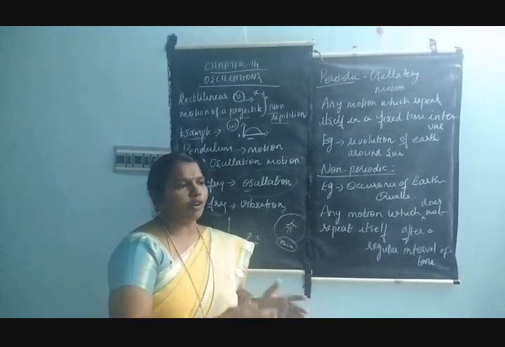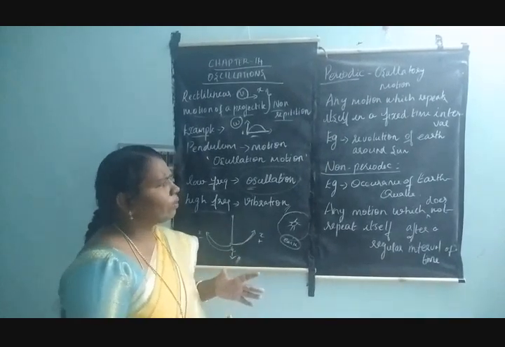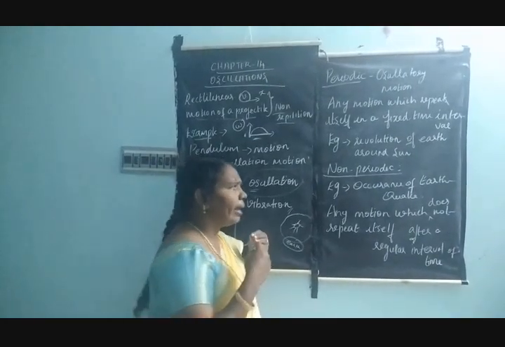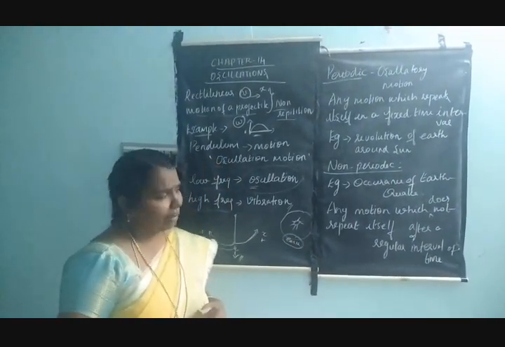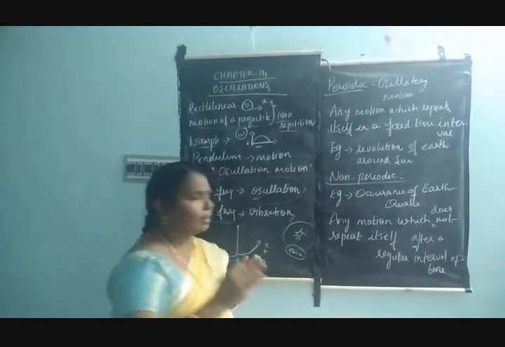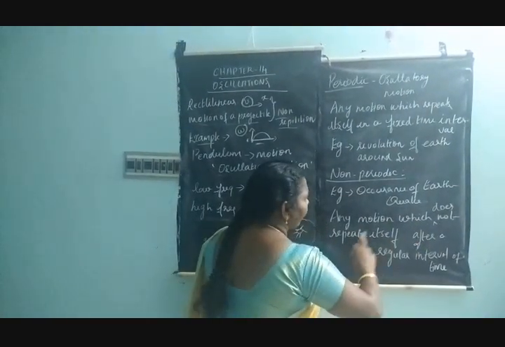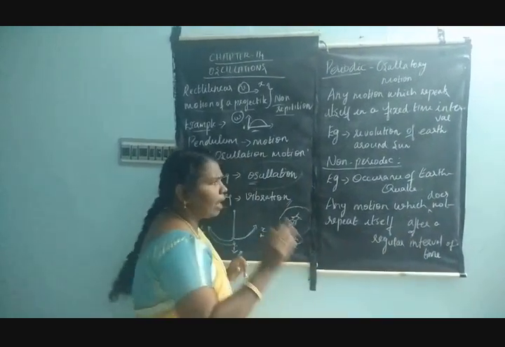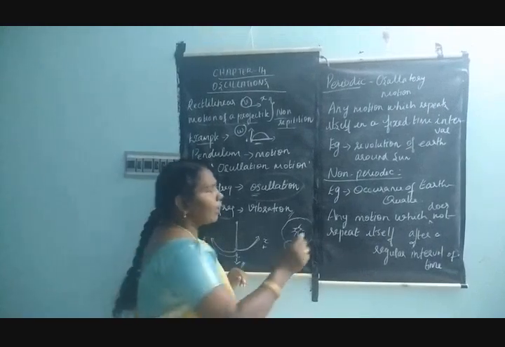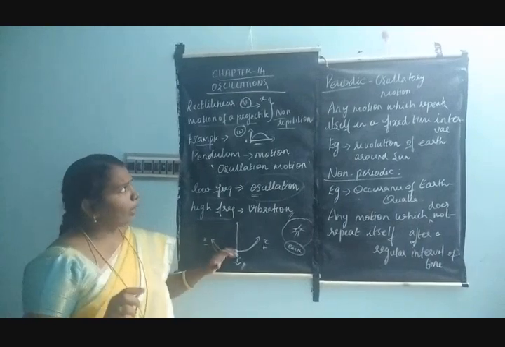They do not repeat regularly. You can't say that after 24 hours an earthquake will occur every day. Unfortunately it just happens, and it does not repeat in a regular interval of time. So these are called non-periodic oscillatory motions. So what is non-periodic oscillatory motion? Any motion which does not repeat itself after a regular interval of time. An example is the occurrence of an earthquake and also the eruption of a volcano. Okay, can you understand, students?